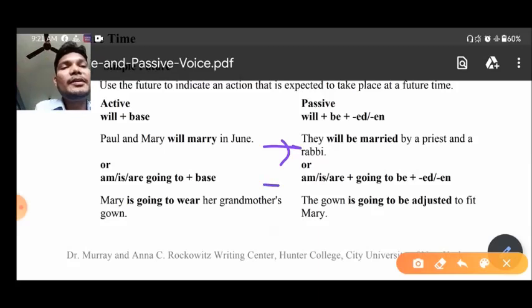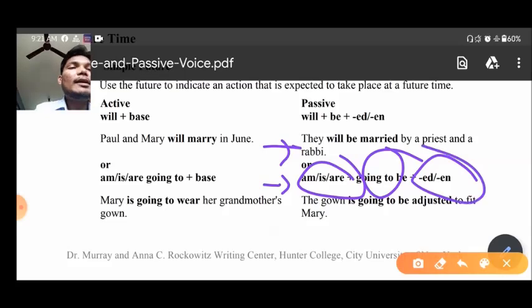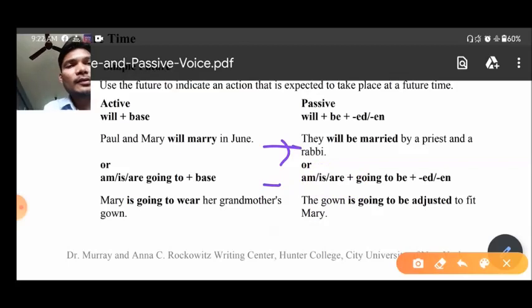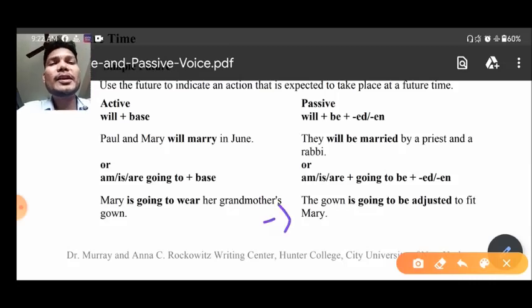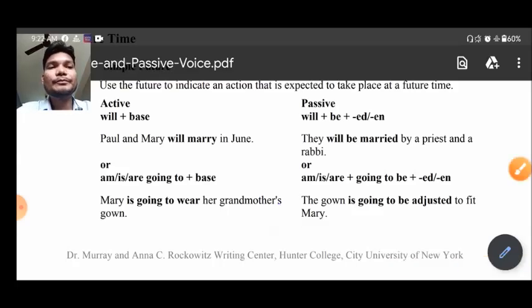And another example that I have taken here is with am, is, are going to be and past participle. Okay, you will have to put again am, is, are plus going to be, you will have to add this, and then after that the past participle of the verb will take place. So let us take one example. The example that I have taken here is: The gown is going to be adjusted to fit Mary. So this is how you can make passive voice for simple future tense.